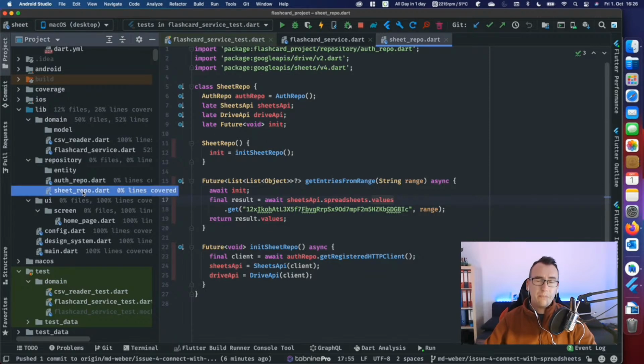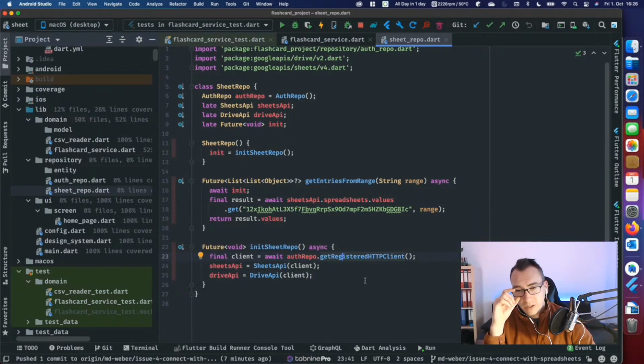So should it be part of the sheet repo? I think not necessarily, because it has too much knowledge then from this information. But we initialize already everything with the registered HTTP client. So for now, I will keep it here inside. Maybe we'll have to change that in the future.